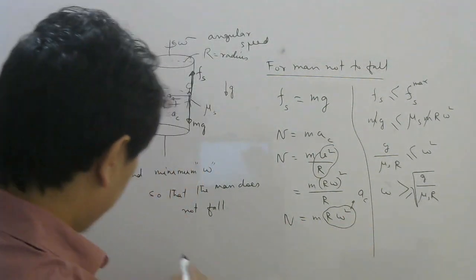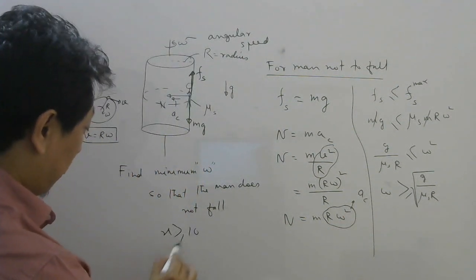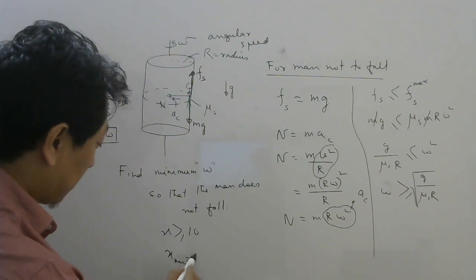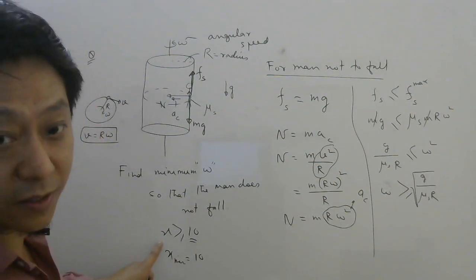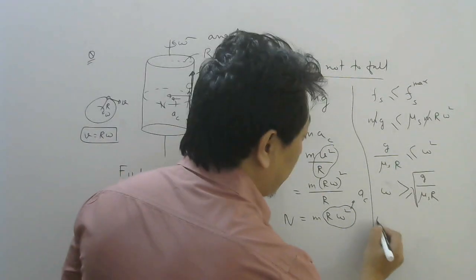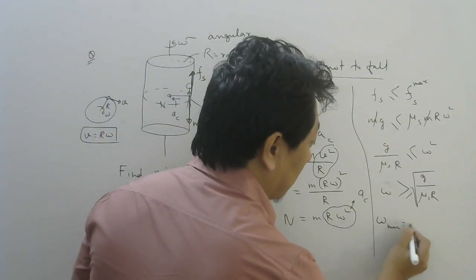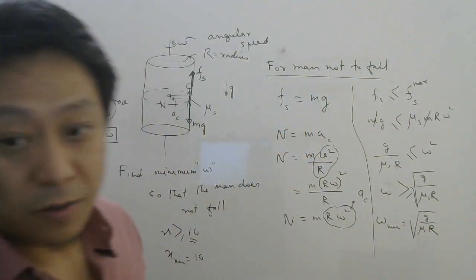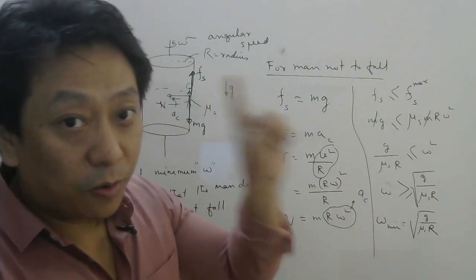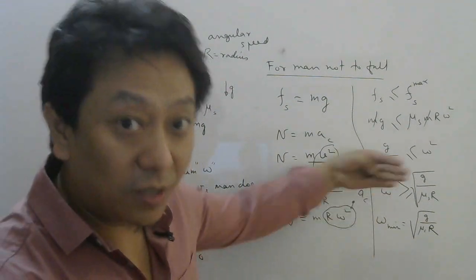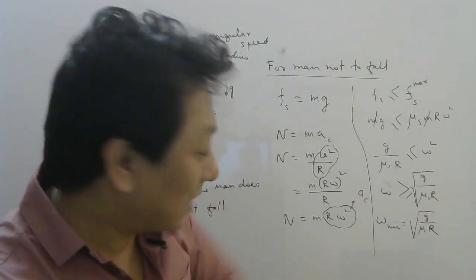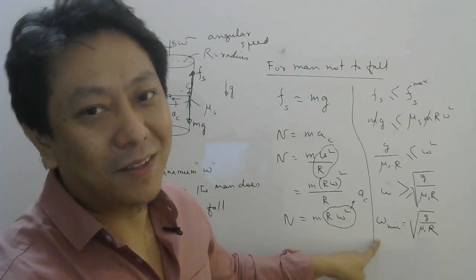Now if something is greater than or equal to 10, what is 10? The minimum value. This 10 is the minimum value of x. So this is the minimum value of omega, root over g by mu s R. So as long as the body rotates with omega which is more than this, then the man will not fall. But the moment omega becomes less than the minimum, then it will fall.